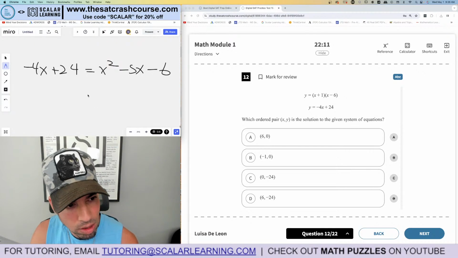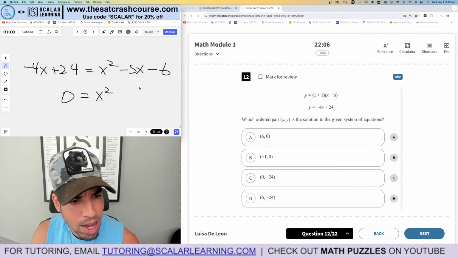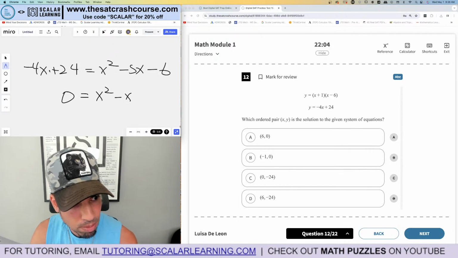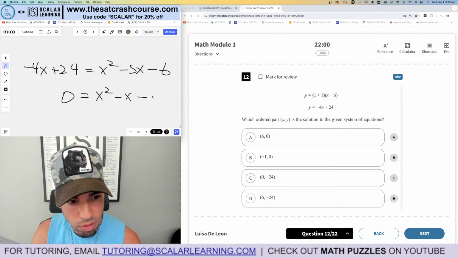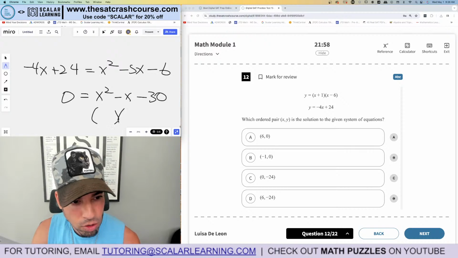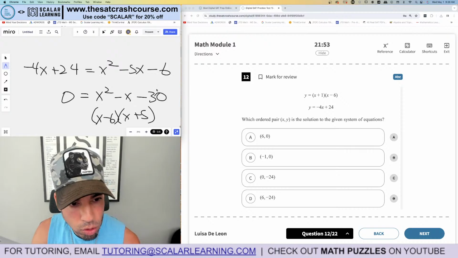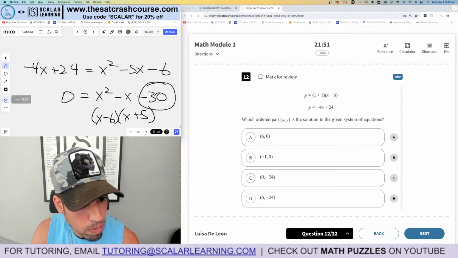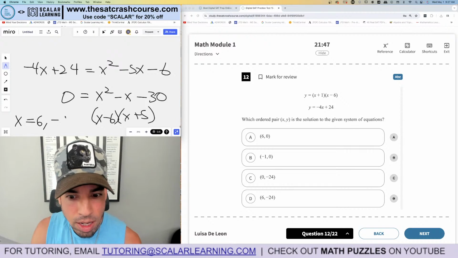Now we're going to bring everything to the right side using the zero product rule. X squared, negative 5x, and we're going to add 4x, so that's negative x, right? Negative 5 plus 4 is negative 1. And then negative 6 minus 24, we subtract 24 from both sides, equals negative 30. Factor, and we get x minus 6, x plus 5. What two numbers multiply to negative 30 and add to negative 1? And that gives me my two solutions, which is x equals 6 and negative 5.